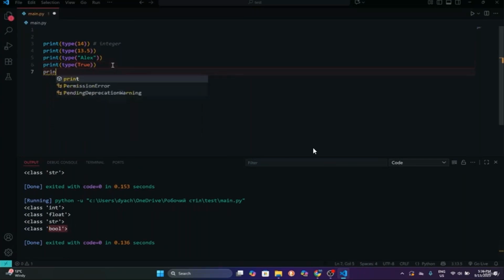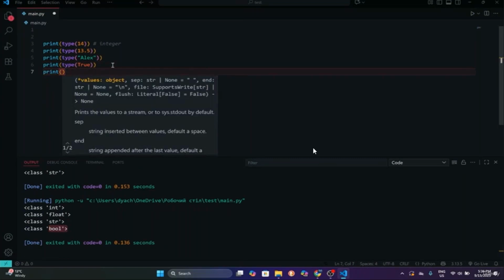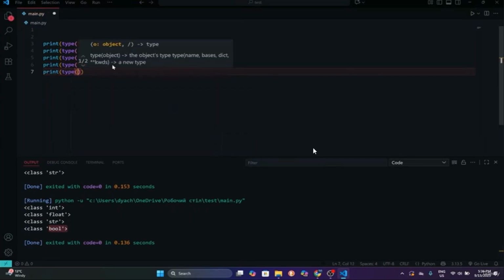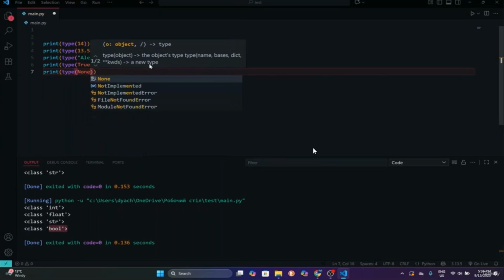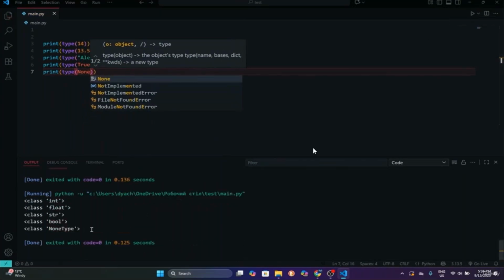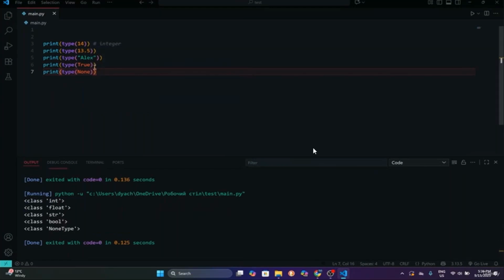And the last one that we were discussing is None. So if I will use type and None, and if I will run it, as you can see, it says NoneType because it's an empty placeholder. So that's it about integer, float, string, boolean, and the special None. And we will see in the next video what variables are.